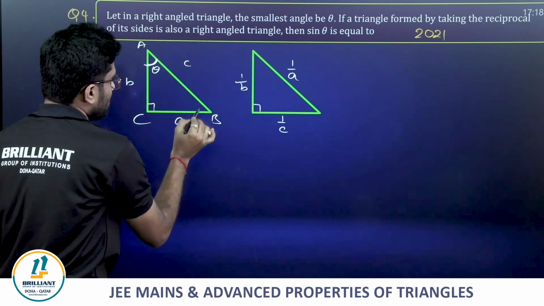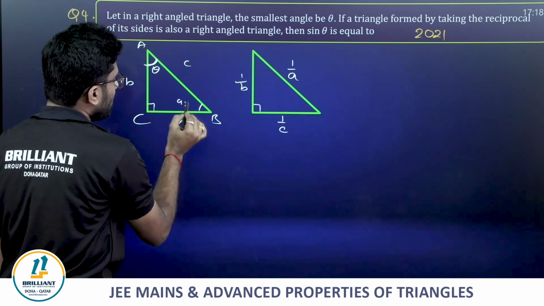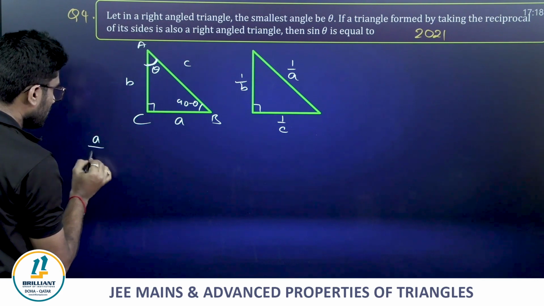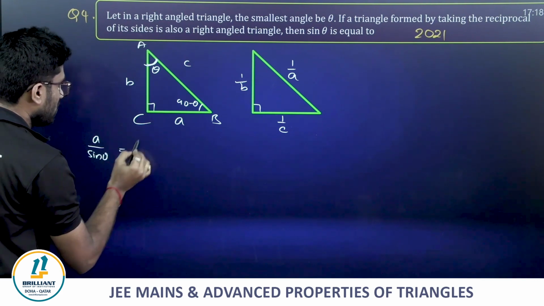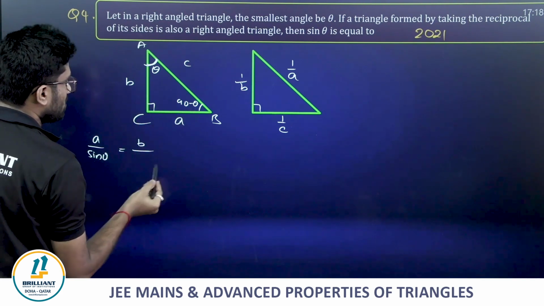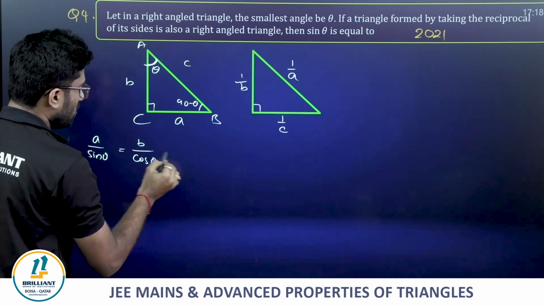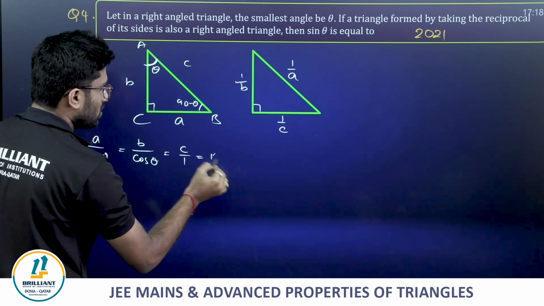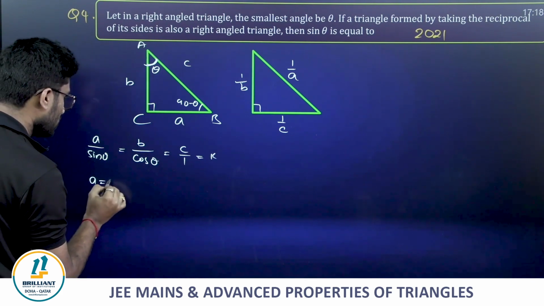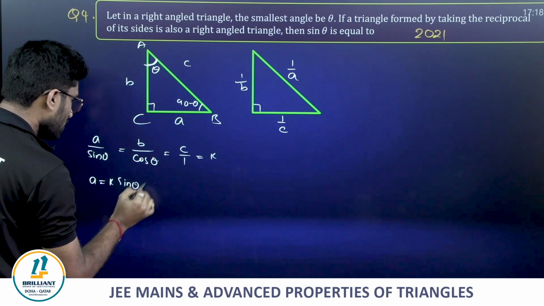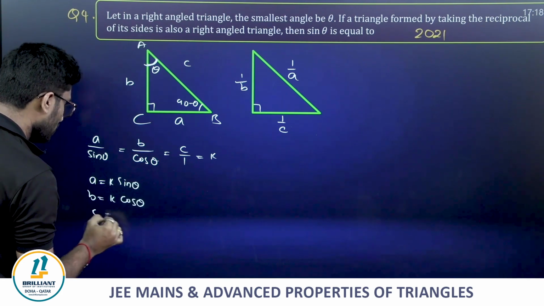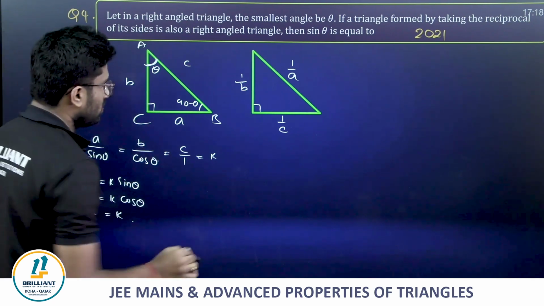Okay, next in this triangle, this is 90 minus theta. By using sine rule, A by sin theta is equals to B by sin(90 minus theta), which is cos theta, which is equals to C by sin 90, which is equals to some K. Now A equals K sin theta, B equals K cos theta, and C equals K, friends. Let's keep it. Let's do this.